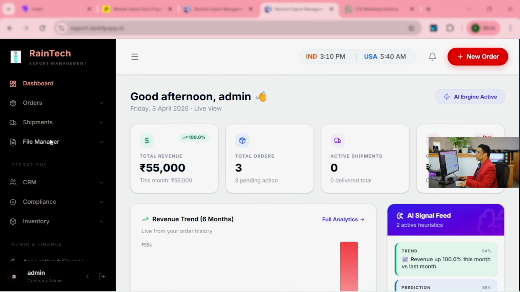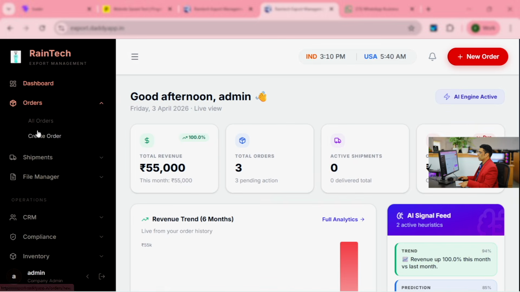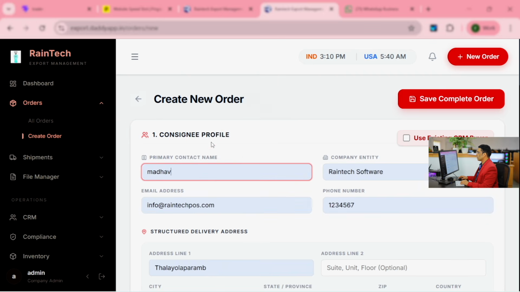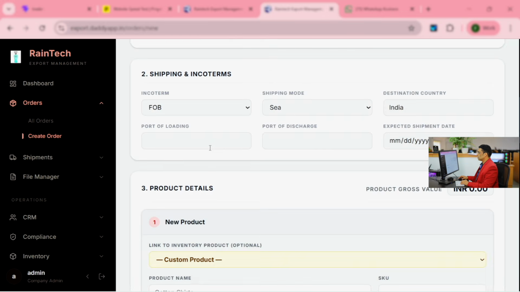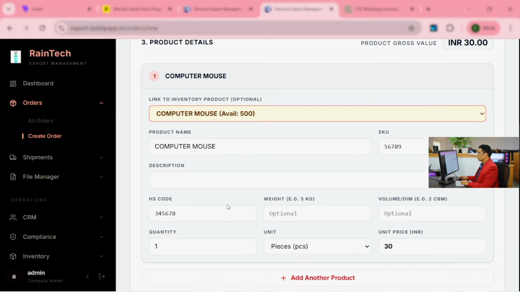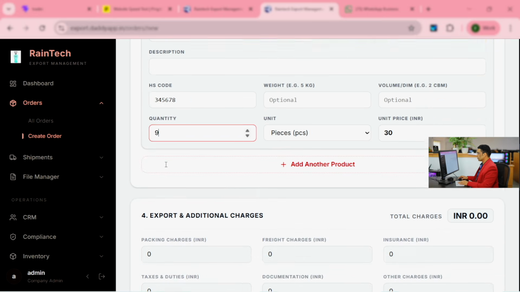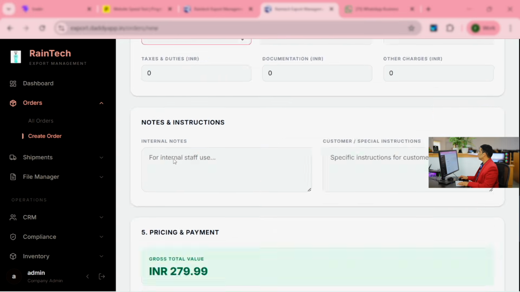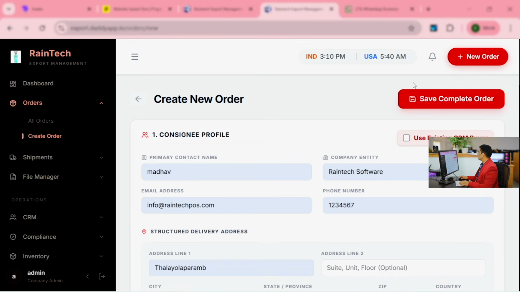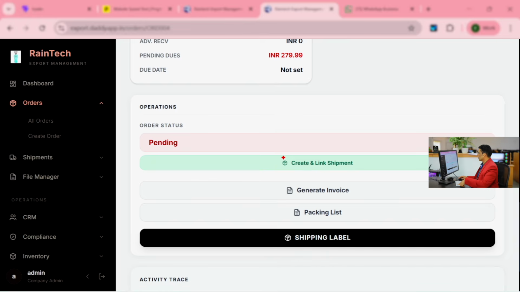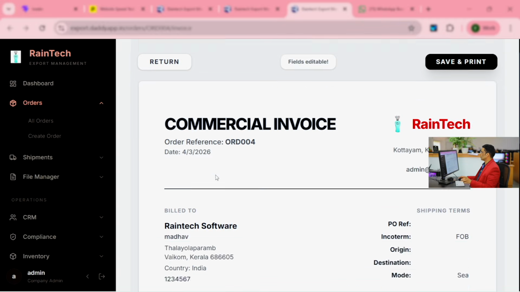And go to the dashboard and create an order again for this product, okay? Create an order. It's very simple. Select any customer like that. And select your product, the one we added right now, that is the computer mouse. Okay. How many pieces are you going to ship? 10 pieces. Any packing charges or something, if you want, you can add it. And just complete the order. Okay, you can create the invoice directly here. See? Generate invoice. It's very simple. Easy.